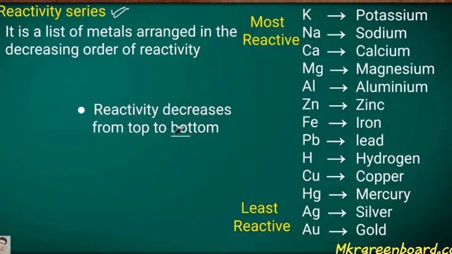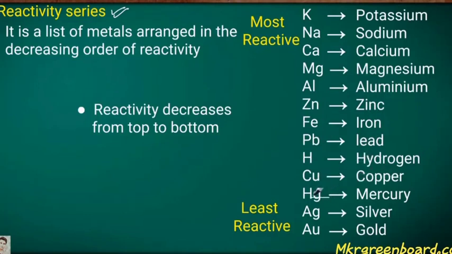Let's take one example. If two metals are given, magnesium and aluminium, in the reactivity series you can see that magnesium is the more reactive metal than aluminium.